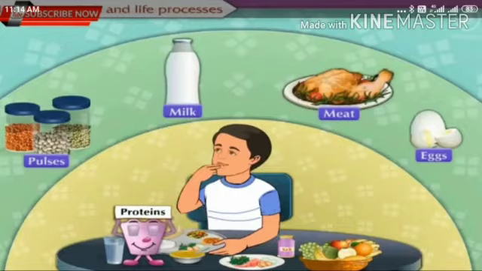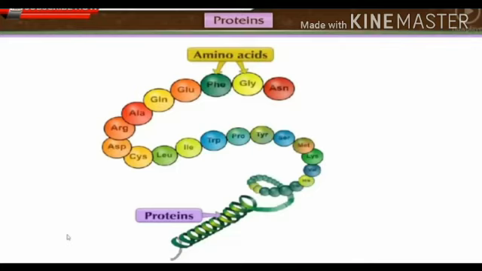You all know there are different sources of proteins. We get proteins from plants as well as animals. See in this picture, the pulses, milk, meat, eggs, these are the different sources of proteins. See, these proteins are complex food and the amino acids are simple food. Means after digestion, these proteins are converted into amino acids.